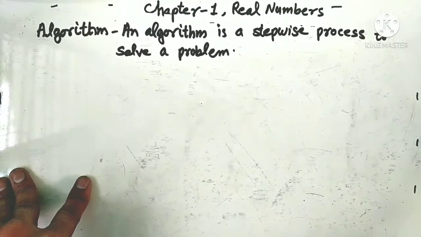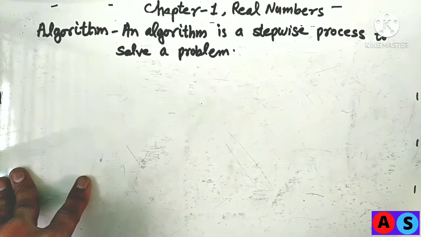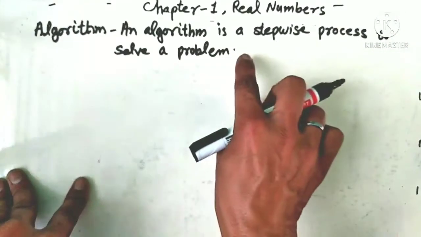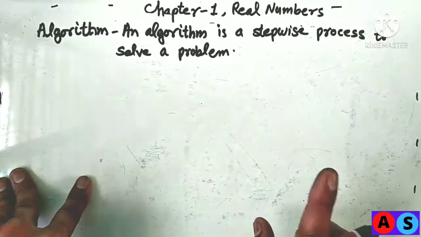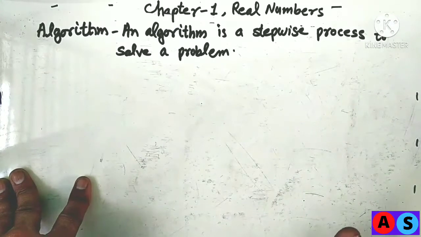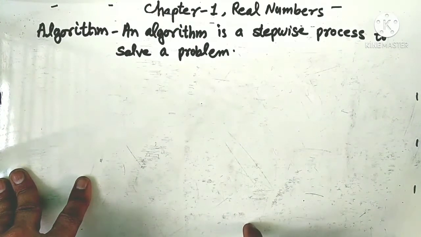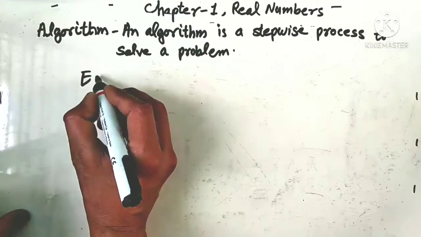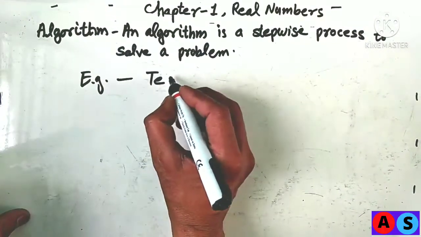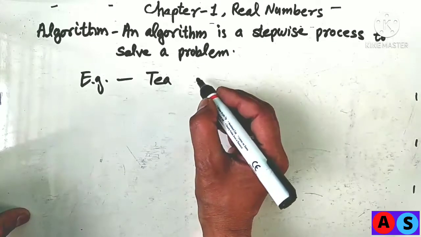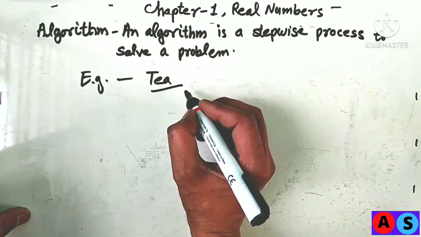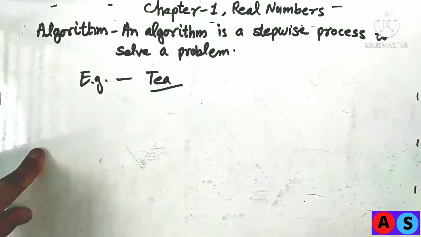Our next term is algorithm. What is an algorithm? An algorithm is a stepwise process to solve a problem. Simply in other words, we can say the combination of steps to solve a problem is called an algorithm. For example, suppose you are asked to write the method for preparing tea. Then the combination of steps to prepare tea will be an algorithm.